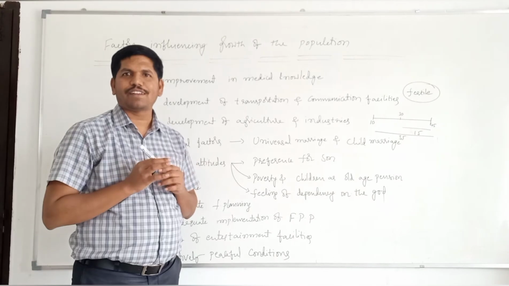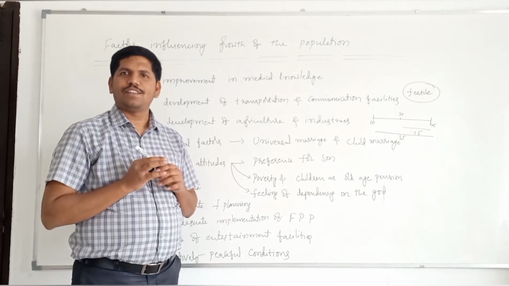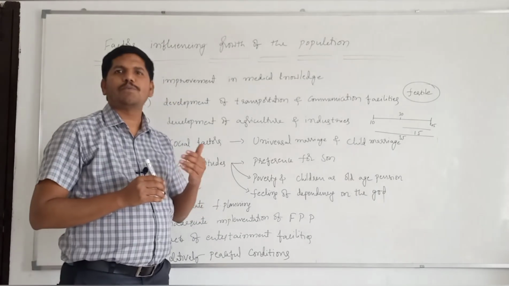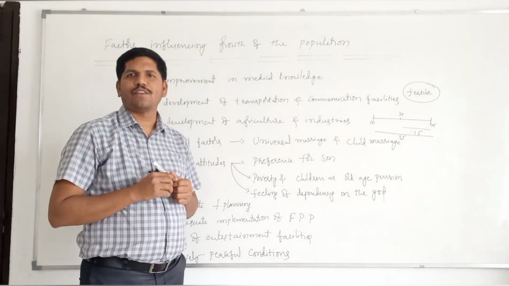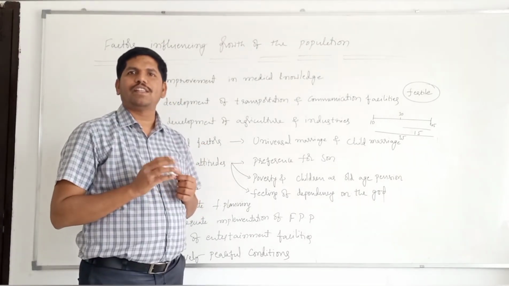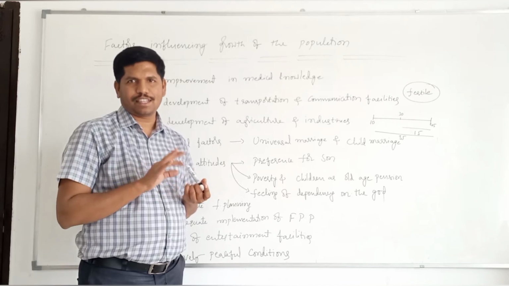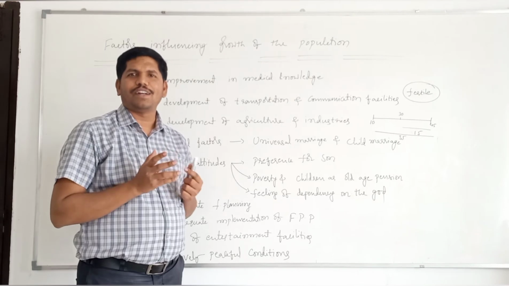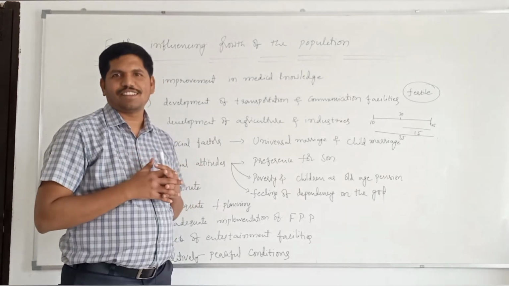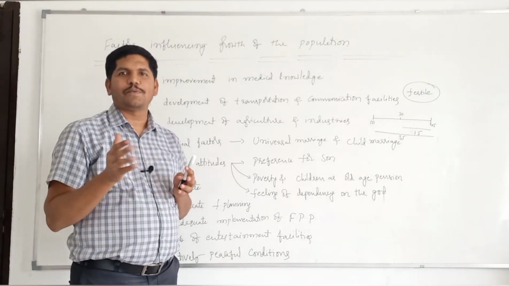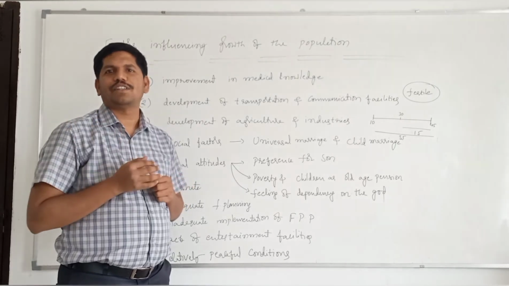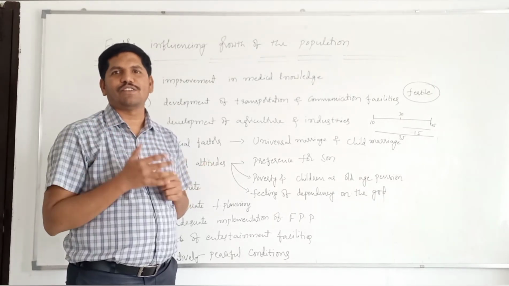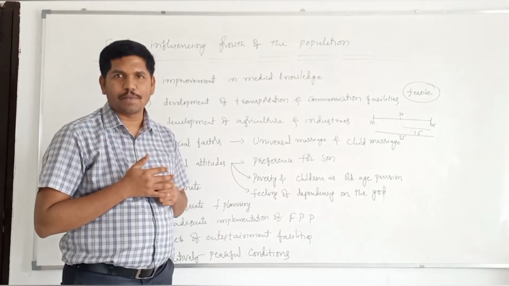These are the social factors. This is also one of the reasons. Because of preference for son, we started producing more number of children. In every pregnancy, there are chances for getting either a son or a daughter, 50-50 chances. But luck may not favor always. Sometimes they may produce female children continuously, 1, 2, 3, sometimes 4, 5 also. Sometimes they may not get a male child at all.